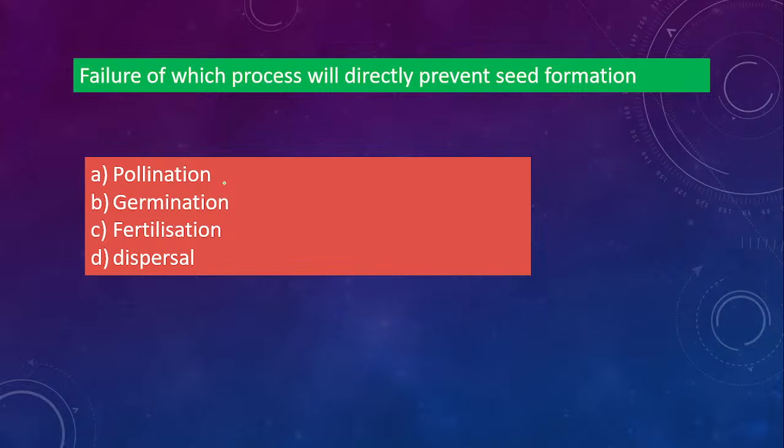Okay, come back. Failure of which process will directly prevent seed formation? Pollination, germination, fertilization, dispersal. So option C, that is fertilization. If fertilization does not happen, seed formation will also not happen.